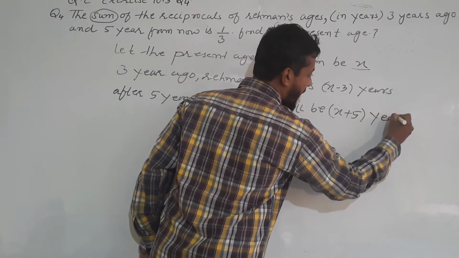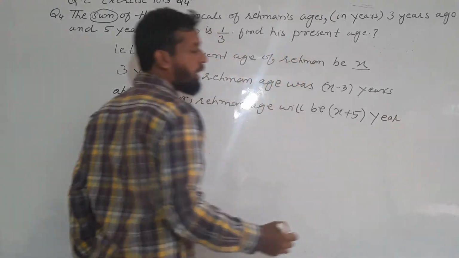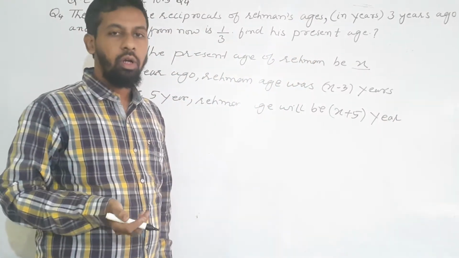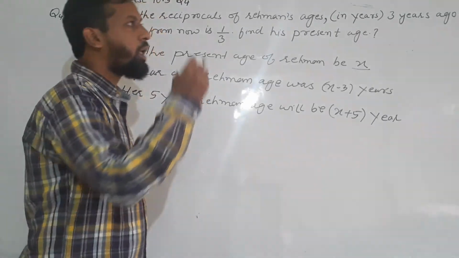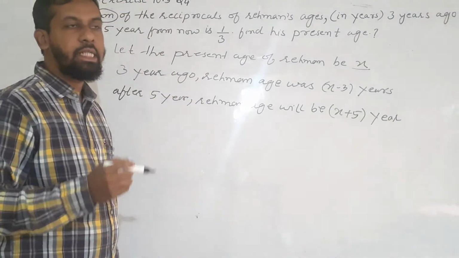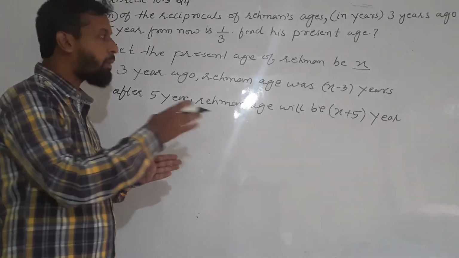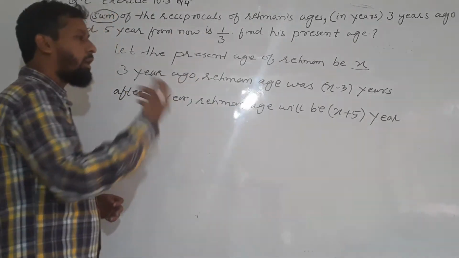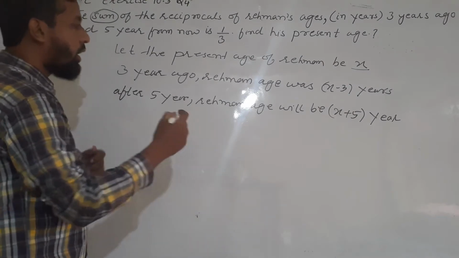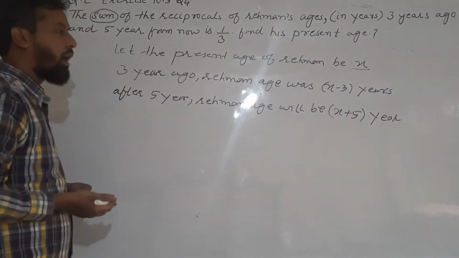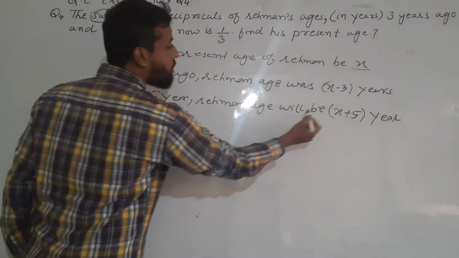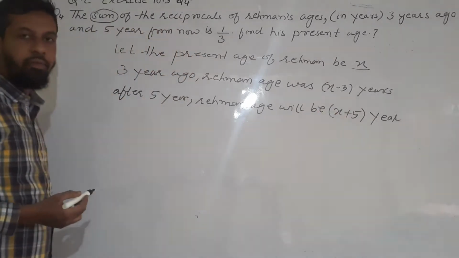If somebody asks you what will be your age after 5 years, what will you do? What you can do is you have to add just present age plus 5 years. It will give you the total age of yours after 5 years. So after 5 years, Rahman age will be x plus 5 years.